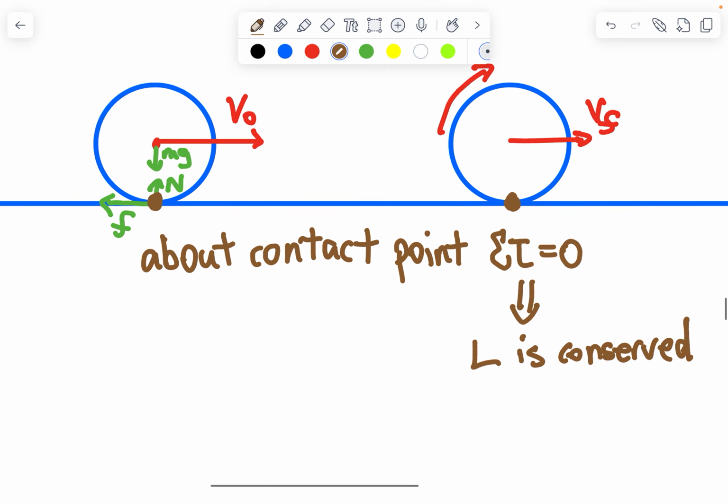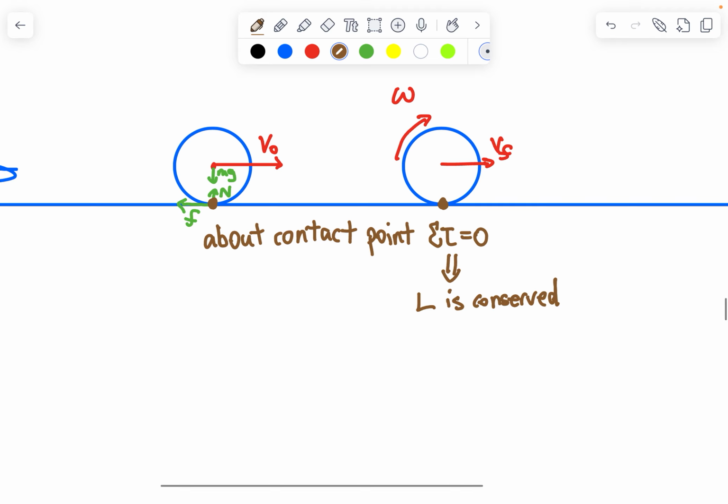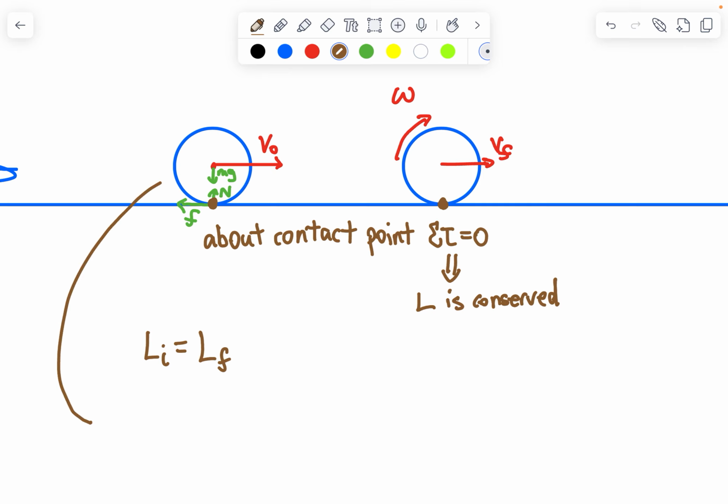So now we can write conservation of angular momentum. L initial is equal to L final. The initial is going to be M times V naught times, let's call this R, equals the final angular momentum, which is M VF R plus I omega.